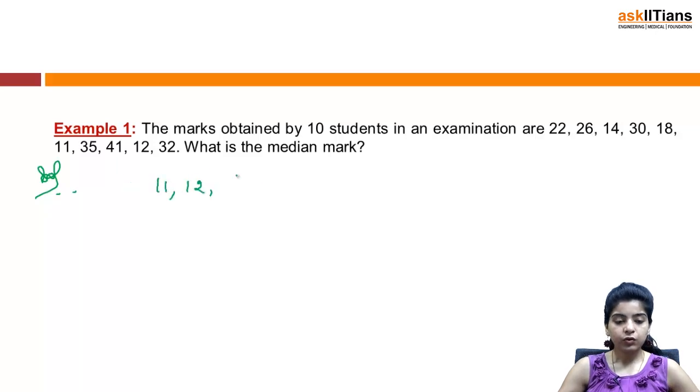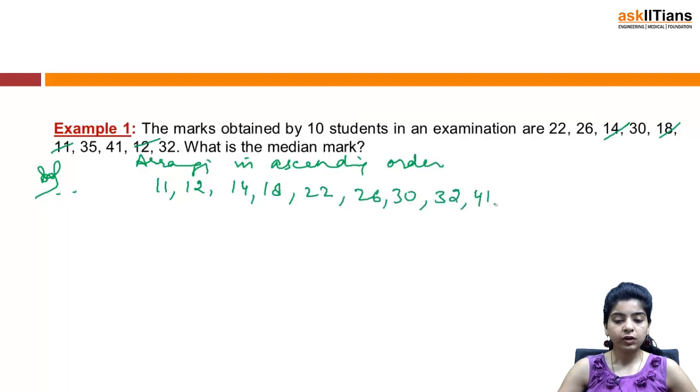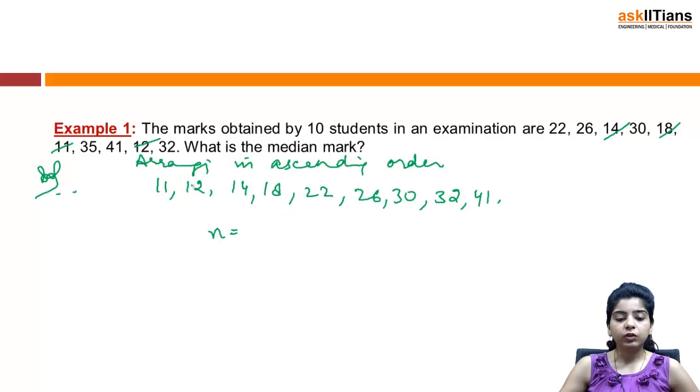So you can write down, arranging in ascending order: I have 11, then 12, then 14, 18, 22, 26, 30, 32, 41. First of all, arrange it in ascending or descending order, and the second step should be to find out your n, that is, the total number of items.